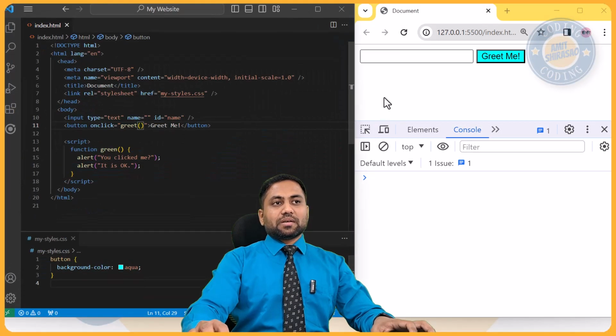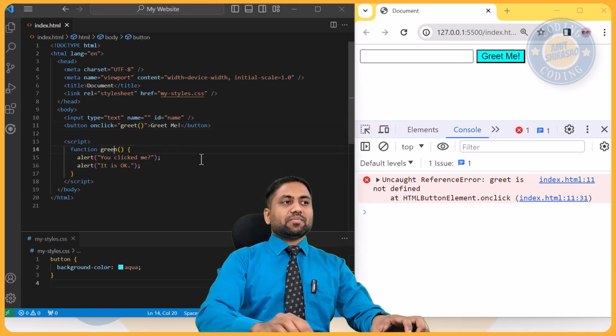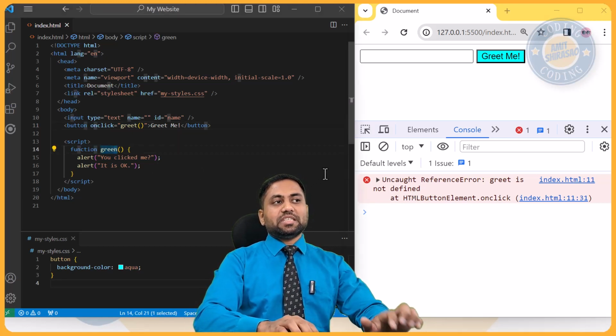So this is the developer window. Inside that, you go to the console. Here, if there is any error, you will come to know. See, the error is on click. Okay, what is there? Greet is not defined. Okay. Oh, I made it green, so it should be greet.